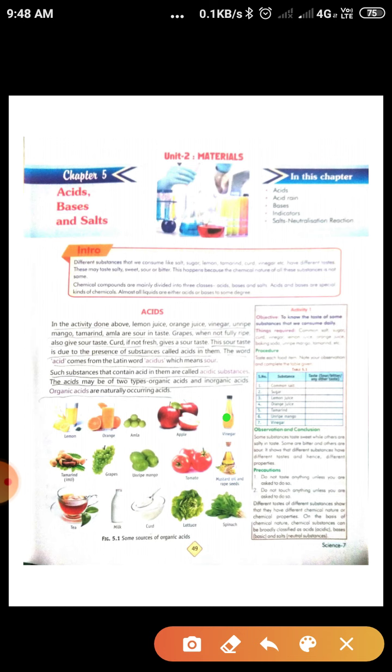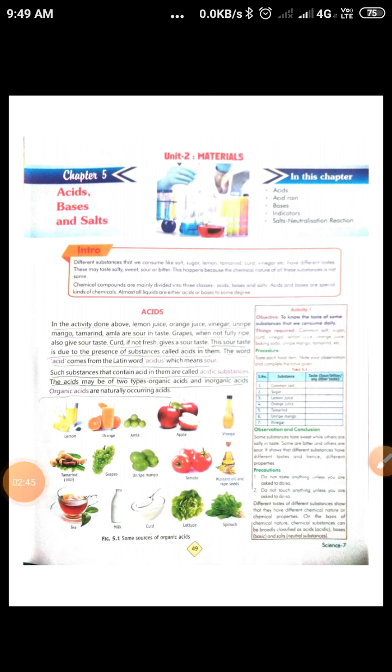Grapes, when not fully ripe, also give a sour taste. Curd, if not fresh, gives a sour taste. This sour taste is due to the presence of substances called acids. The word acid comes from the Latin word acidus, which means sour.